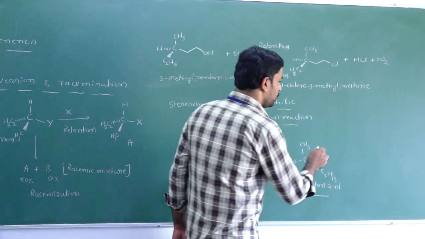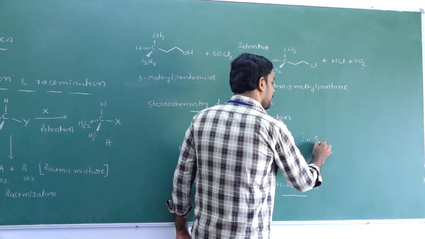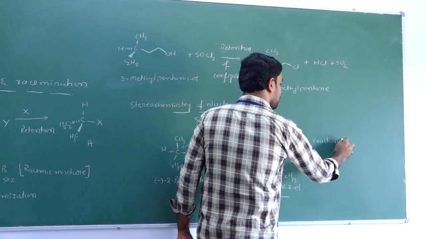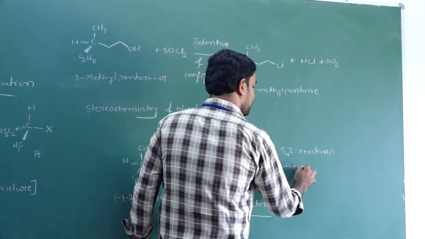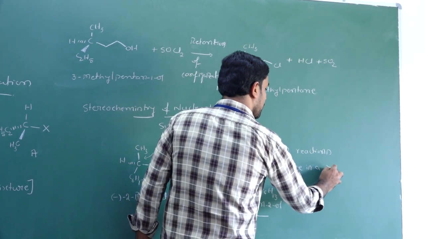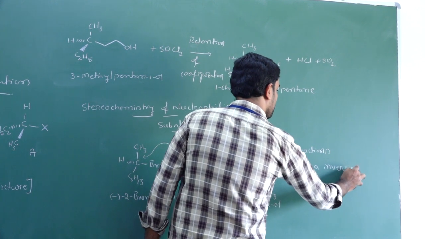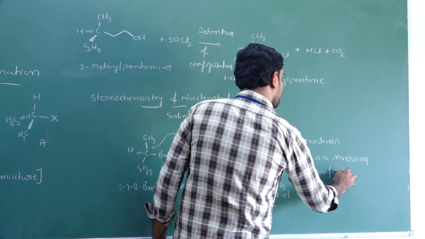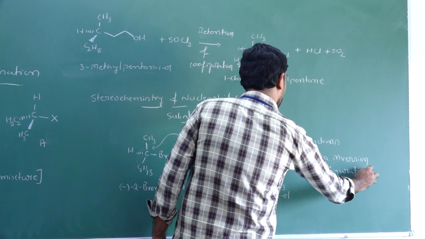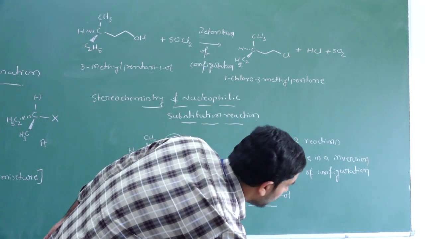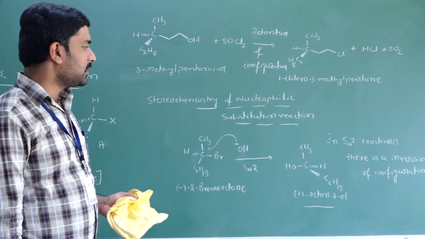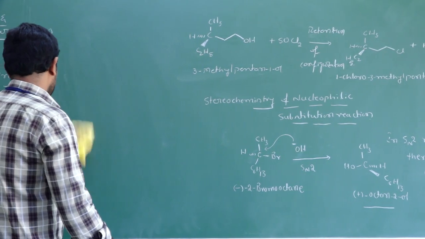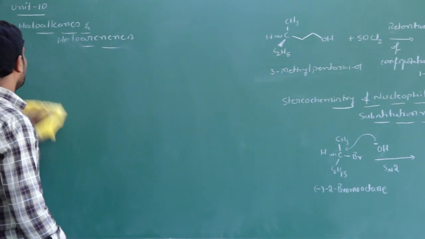That means what is the conclusion? In SN2 reactions there is an inversion of configuration. There is an inversion of configuration. So we will see what the stereochemistry will be in the case of SN1 reactions. That can be explained by considering a very simple molecule, that is 2-bromobutane.